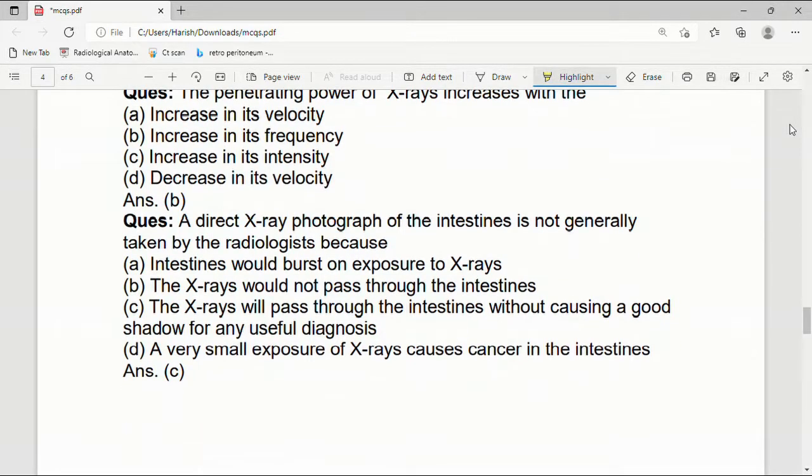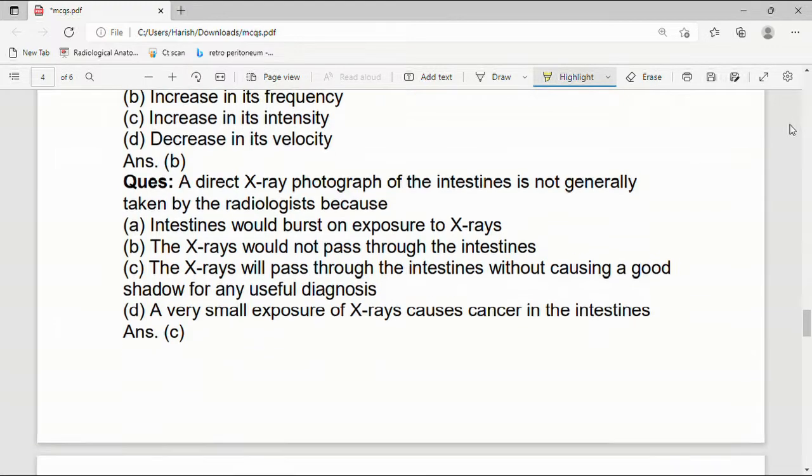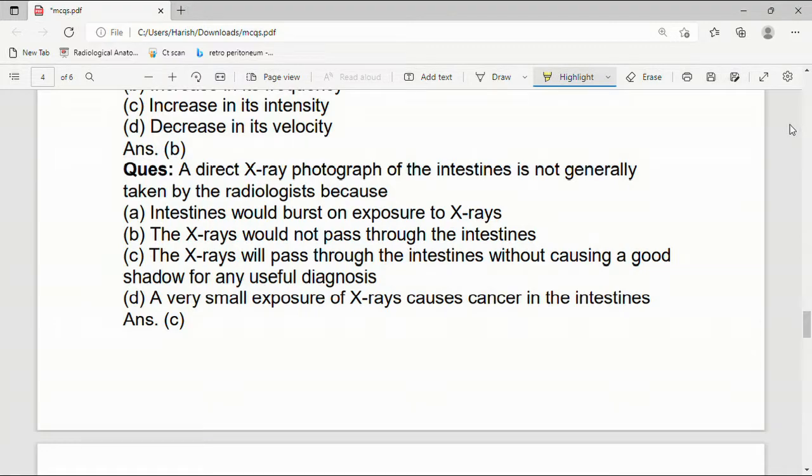A direct X-ray photograph of intestine is not generally taken by the radiologist because intestine would be worst on exposure to X-rays, the X-ray would not pass through the intestine, the X-ray would pass through the intestine without causing good shadow for any useful diagnosis, or a very small exposure of X-rays causes cancer in intestine. Answer is C. The X-ray will pass through the intestine without causing good shadow for any useful diagnosis.